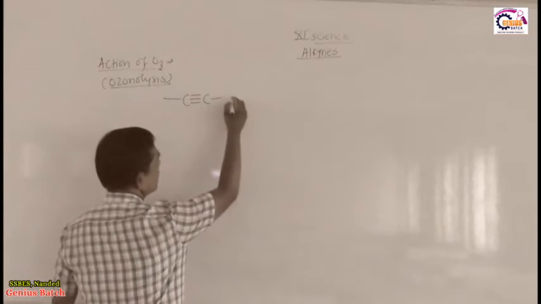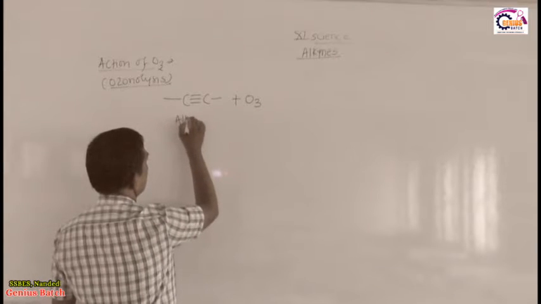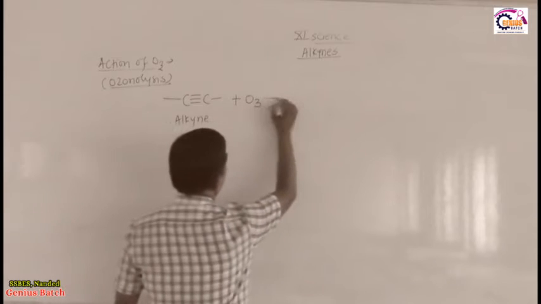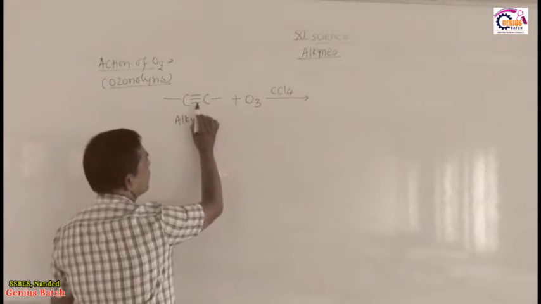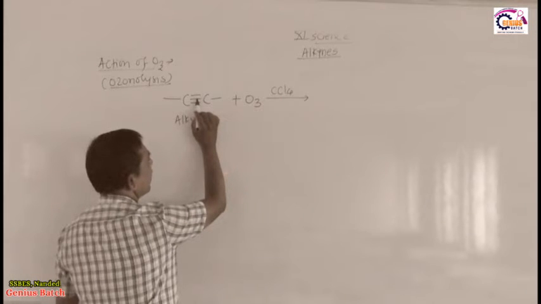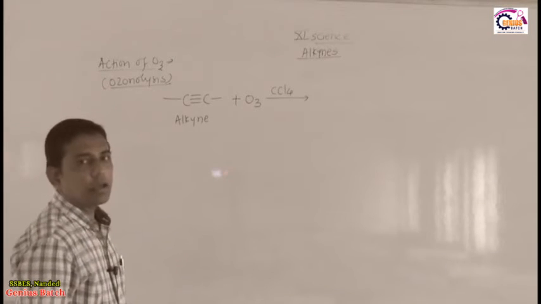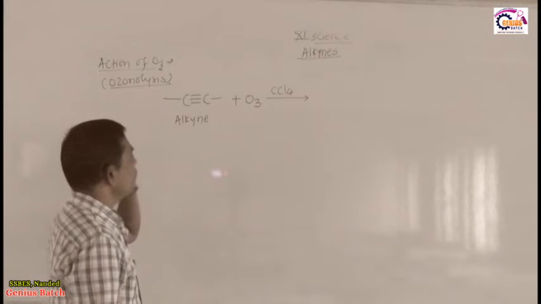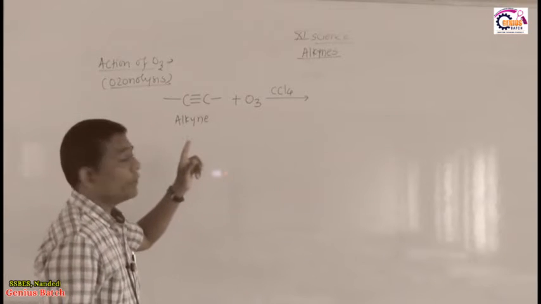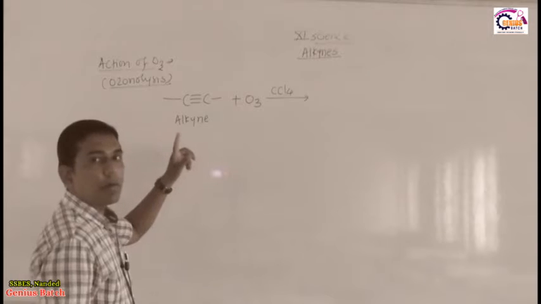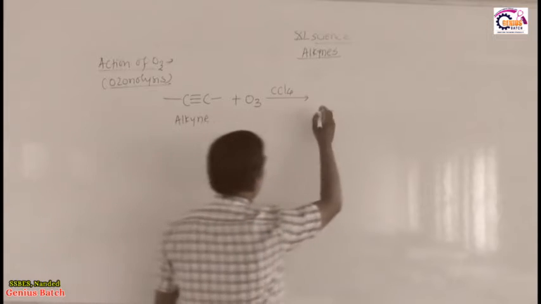So, this carbon-carbon triple bond reacts with ozone in presence of CCl4, then out of the 3 bonds, 2 pi bonds break, and 1 sigma bond remains intact, as it is. So, during addition of ozone only the pi bonds between the carbon-carbon triple bond break, the sigma bond remains as it is. As the sigma bond remains, how do these 3 oxygens add across the carbon-carbon triple bond?